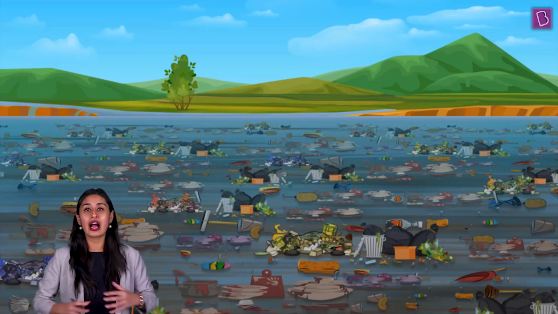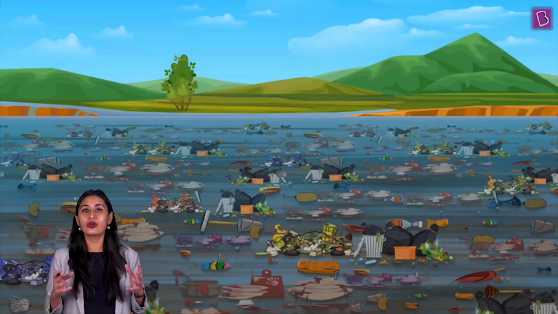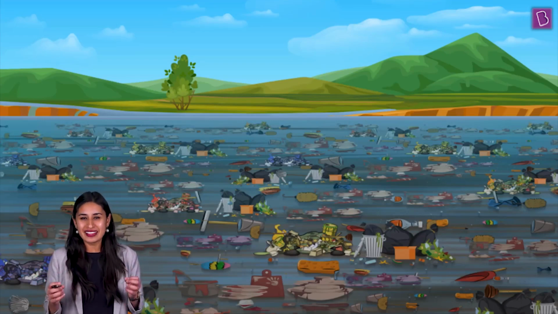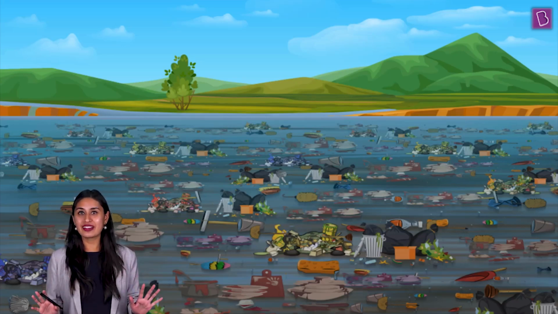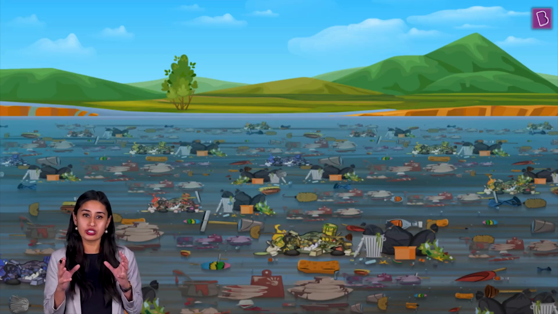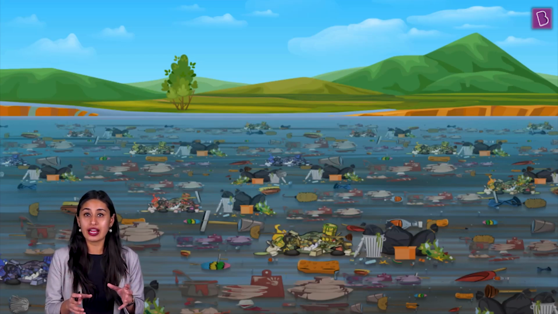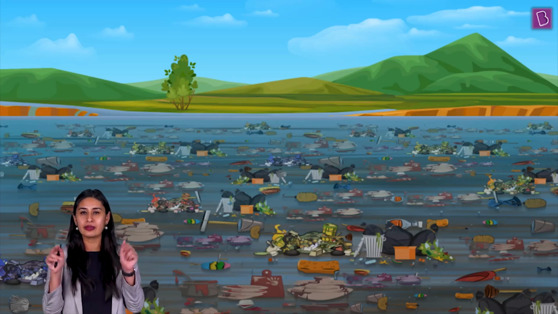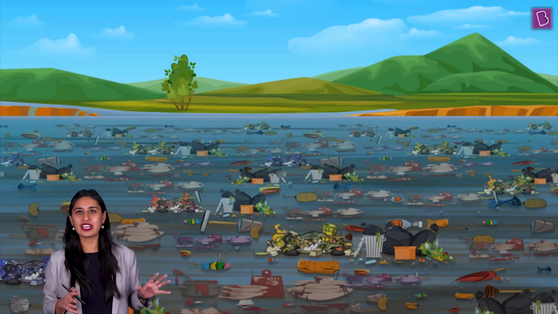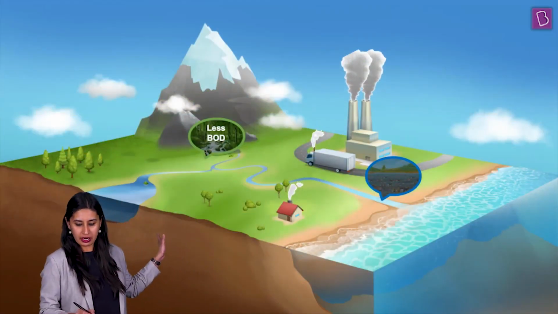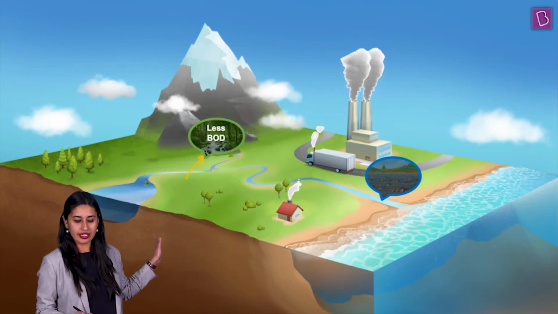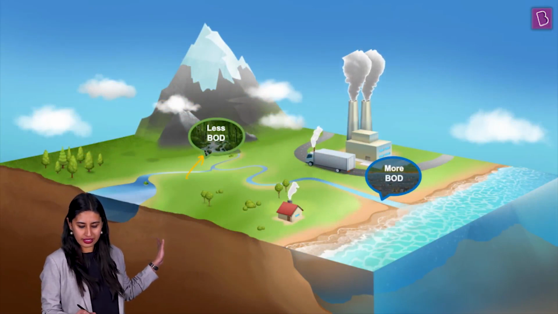So high BOD. High BOD means high biochemical oxygen demand. That means high pollution. That means the limits are being crossed. Aquatic life will not thrive. There will be difficulty. The dissolved oxygen should be there for the aquatic life to thrive, and the limits should not be anything more than 5 ppm, right? So this becomes crystal clear from here, that here if you check it's less BOD, whereas here if you check it's more BOD.